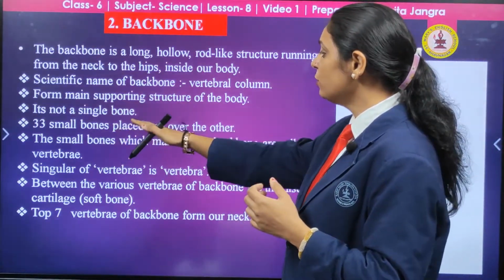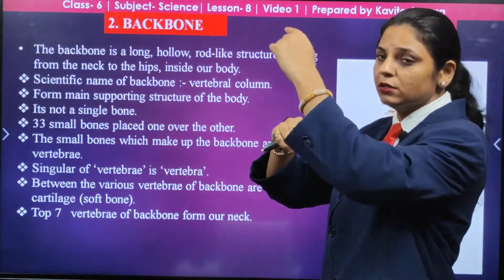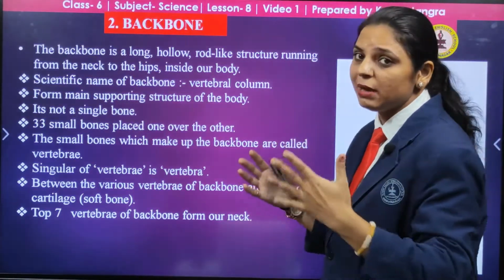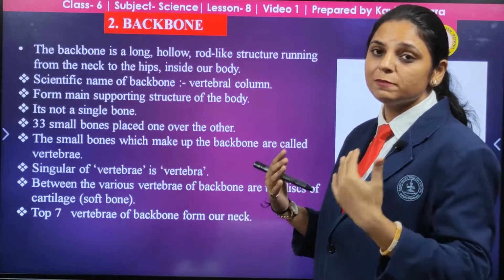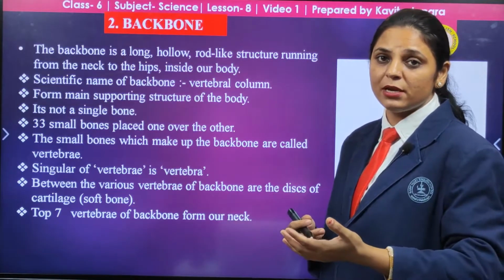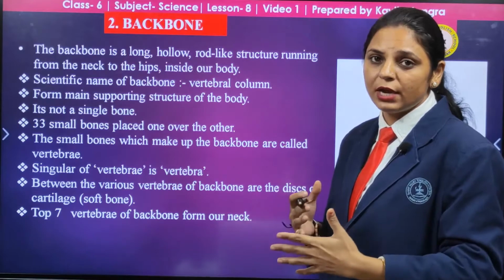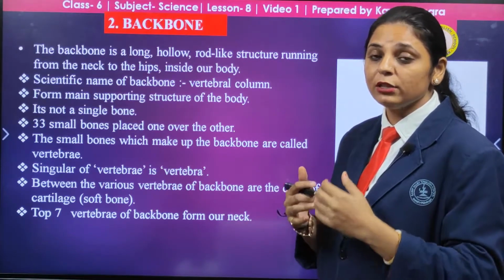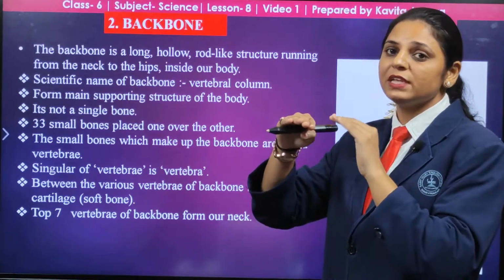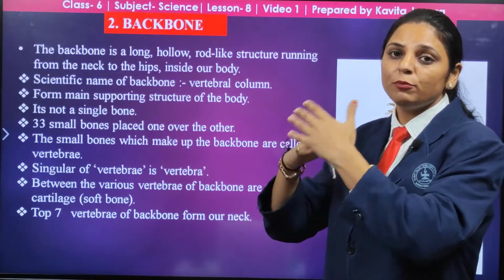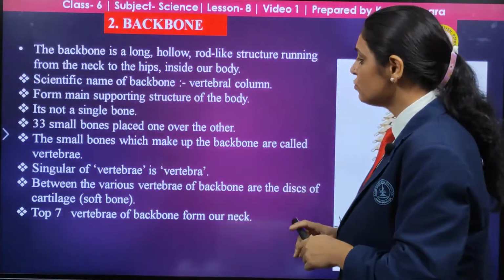So 33 small bones are placed one over the other. You can imagine 33 small bones placed together. This is why it is always recommended that you sit straight and walk straight, and not bend that way. Why? Because nerves can get damaged when your posture is poor. So you need to take care of this.